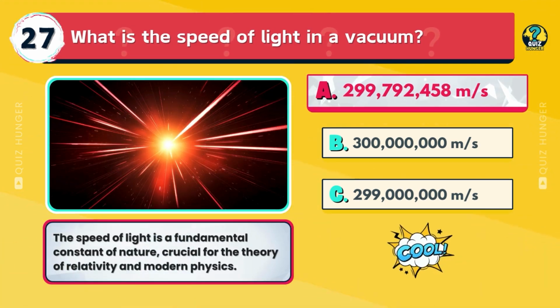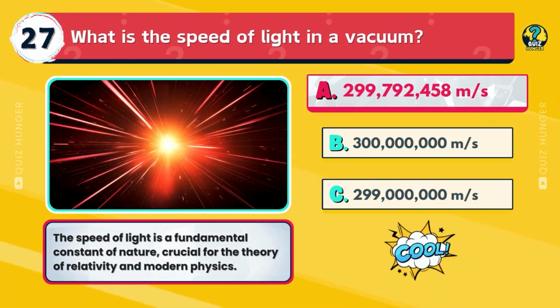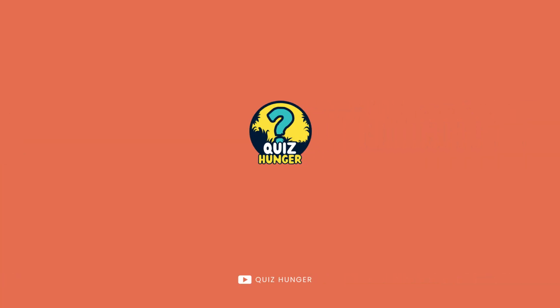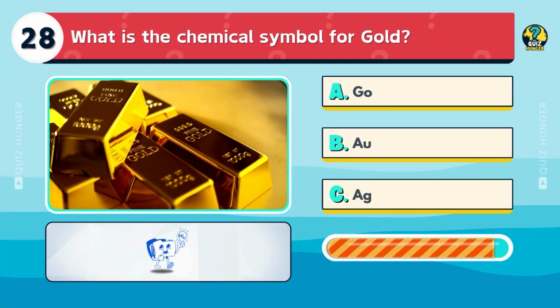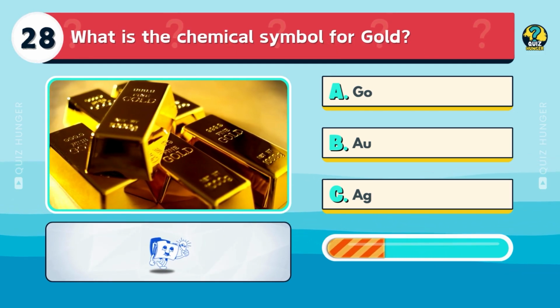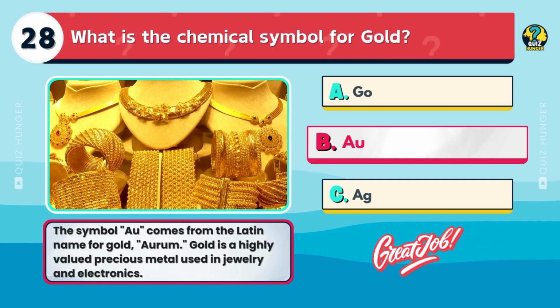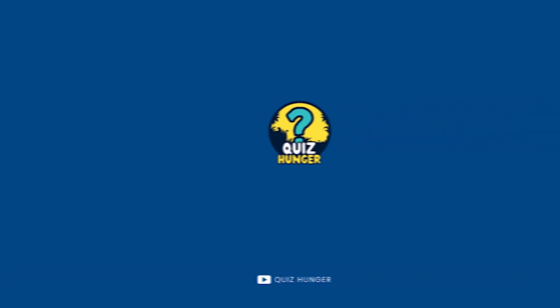It's A. The speed of light is a fundamental constant of nature, crucial for the theory of relativity in modern physics. What is the chemical symbol for gold? Go, Au, or Ag? The symbol Au comes from the Latin name for gold, aurum.